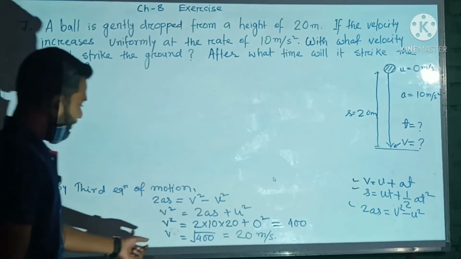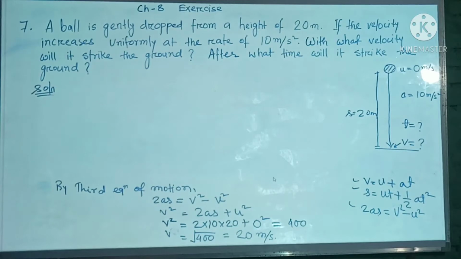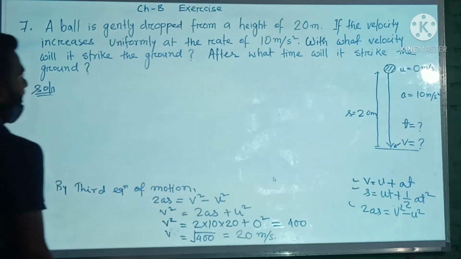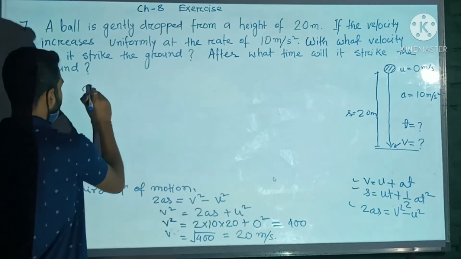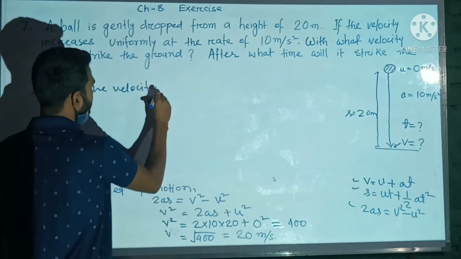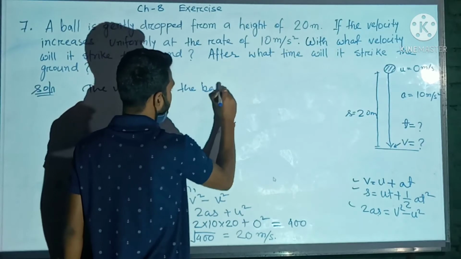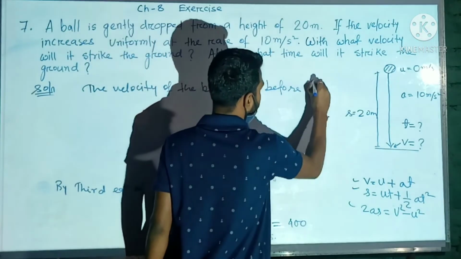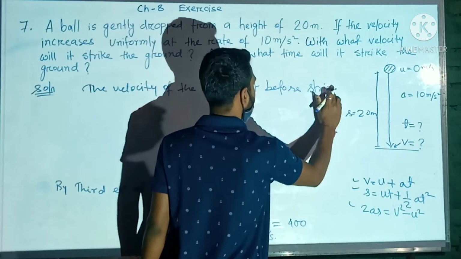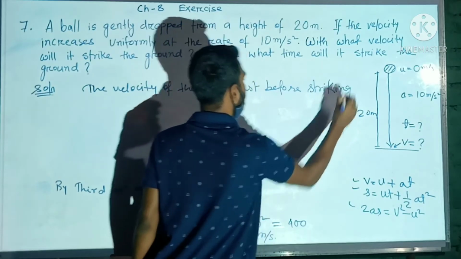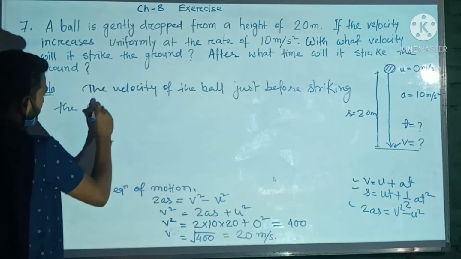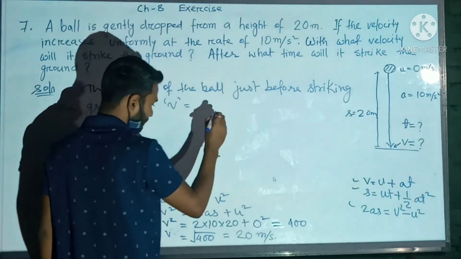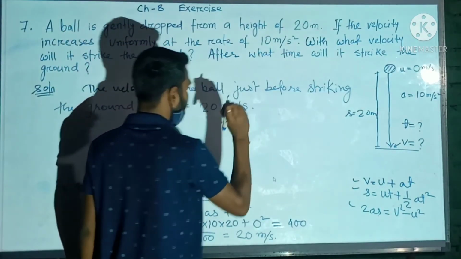Now, since the final velocity is 20 meter per second, I can write that the velocity of the ball just before striking the ground is v equals 20 meter per second.